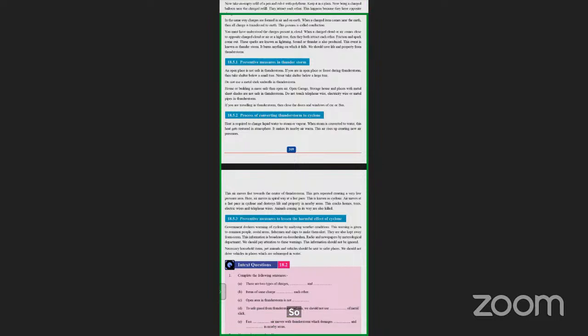For a test on this, we'll have to memorize all the preventive measures, right? Yes, but memorization is not really necessary if you understand it. If you just understand that you have to keep away from all the metal things, you have to take shelter inside. Some preventive measures are similar in most disasters, like taking shelter inside and not going to open places. You can just remember it and write in your own language.